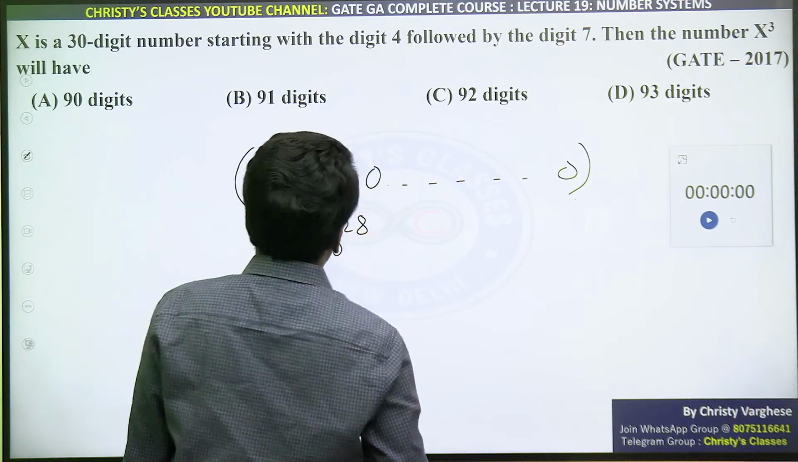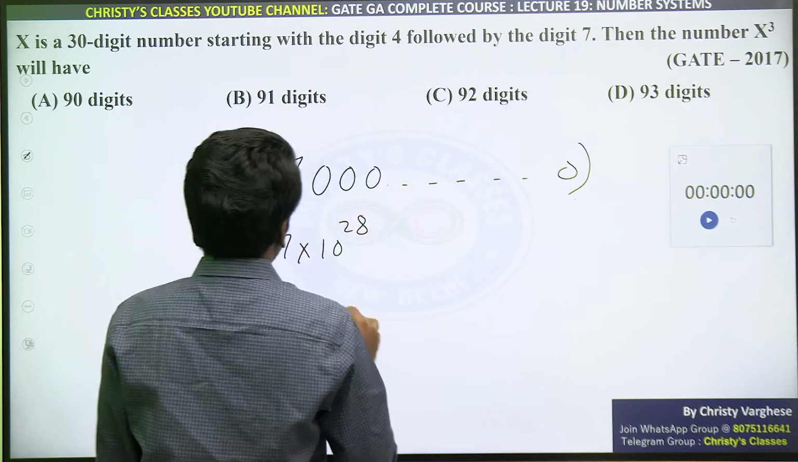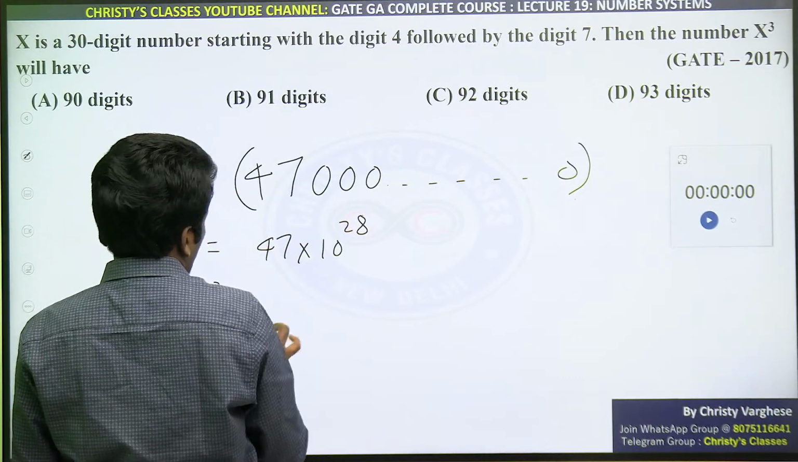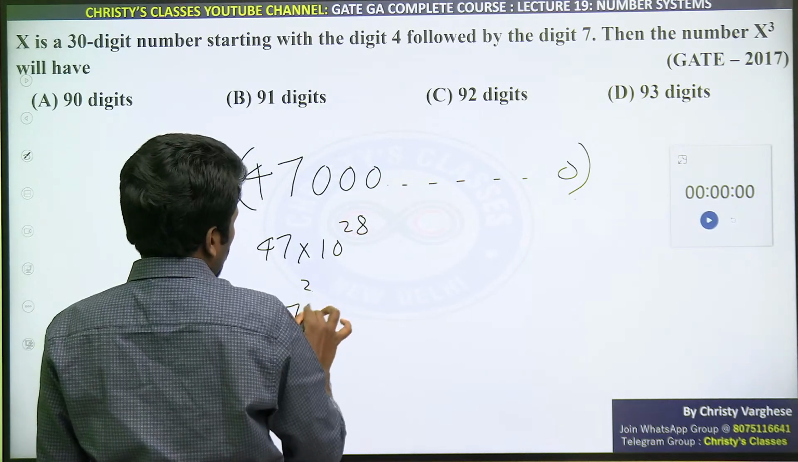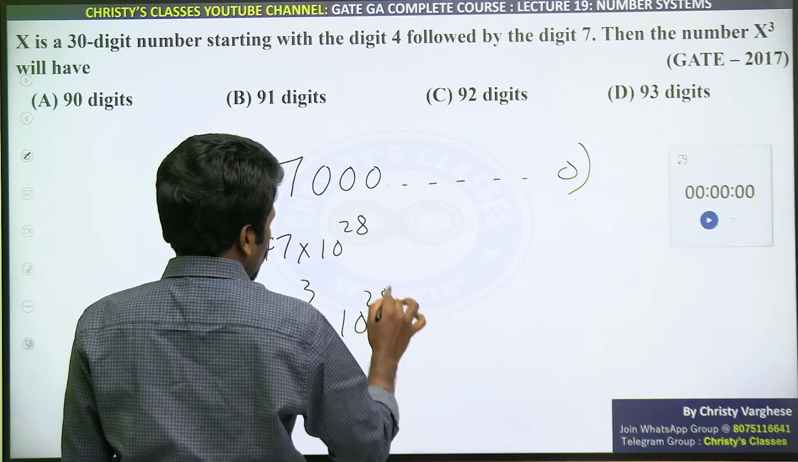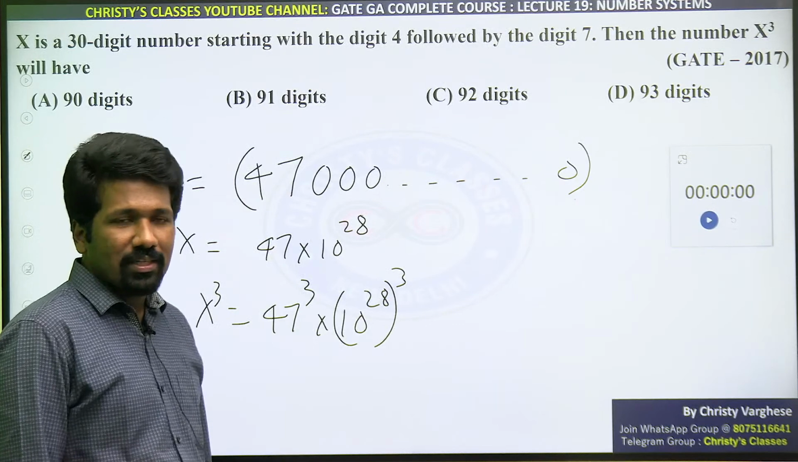Now, are you all agreeing? 47 into 10 raised to 28 is our x. We have to find the cube of this x. That will be 47 cube into 10 raised to 28 cube. That is, 28 cube means 28 into 3, 84. Are you all understanding that?